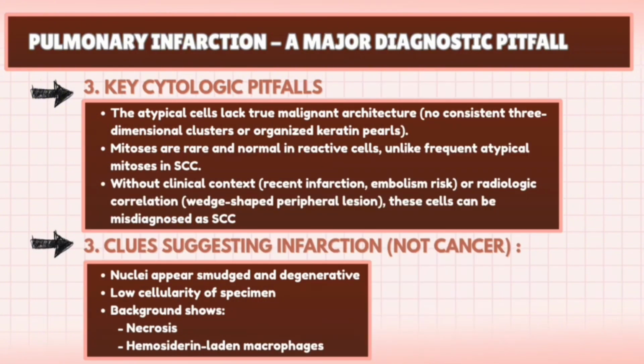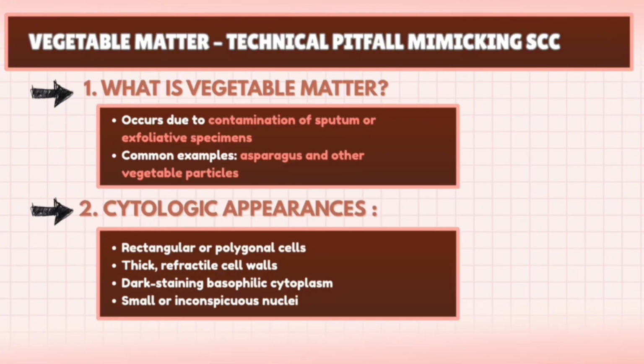However, there are clues that suggest infarction, which include smudged degenerative nuclei, low cellularity, abundant necrosis, and hemosiderin-laden macrophages. The third pitfall is vegetable matter contamination, which is a technical artifact seen mainly in sputum samples.